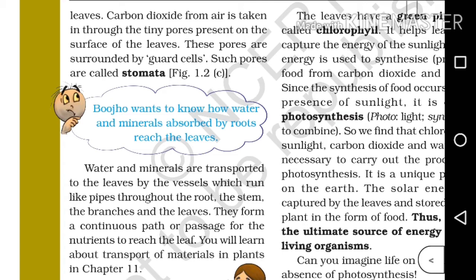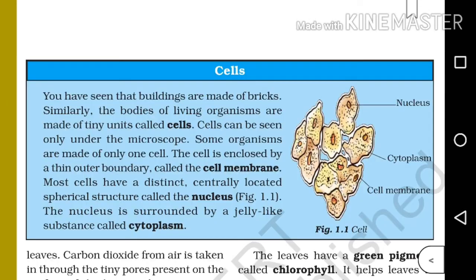Water and minerals are transported to the leaves by the vessels which run like pipes throughout the root, the stem, the branches and the leaves. They form a continuous path or passage for the nutrients to reach the leaf. You will learn about transport of materials in plants in chapter 11. So we have learned that the water and minerals are absorbed from soil through root and will reach the leaf, isn't it? Water and minerals are transported to leaves by vessels which pass from root through stem, branches and even to leaves. Okay, this is a continuous pathway.